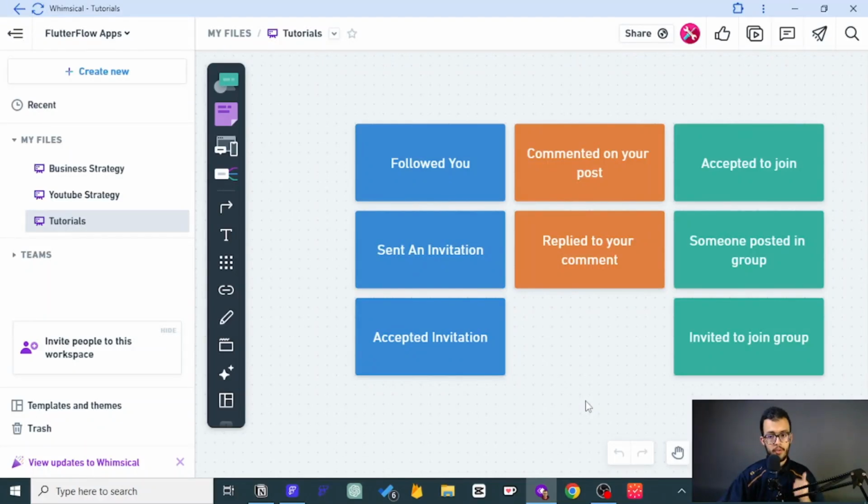So here we go. The first notification we need to create is, for example, when you send a request to someone to join that group, or when you invite him or her, and he accepted that request, then we want to create a notification for us, the person who sent the request. Good. So let's go ahead and create that.